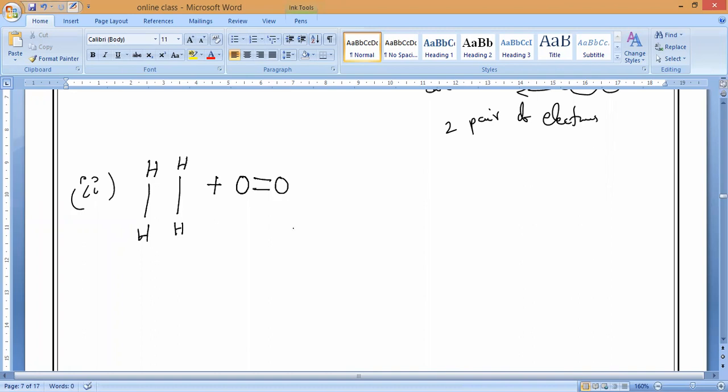Double bond O, double bond O. So these bonds, are they what we used to call old bonds or new bonds? Old bonds. So old bonds, how are they there?